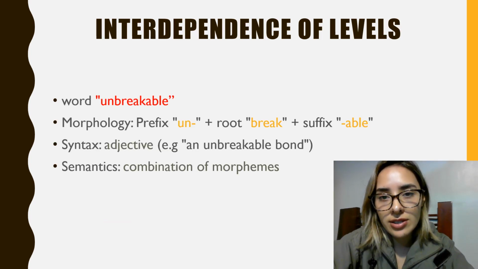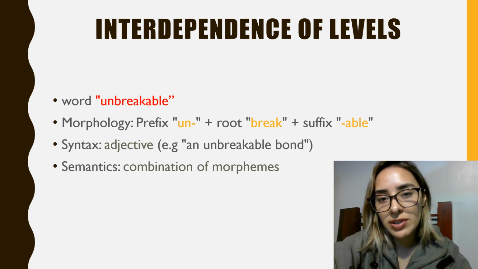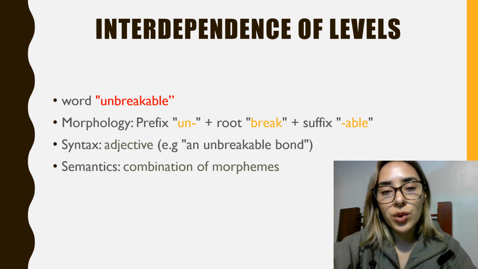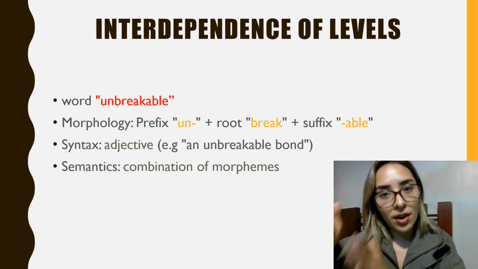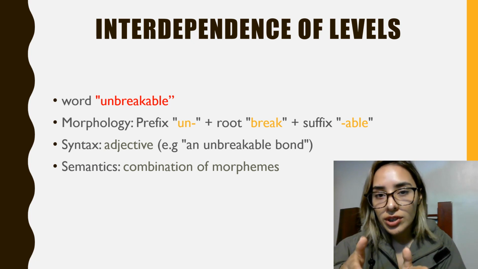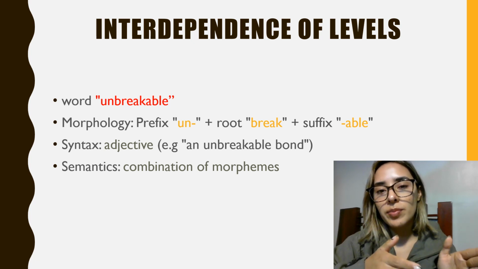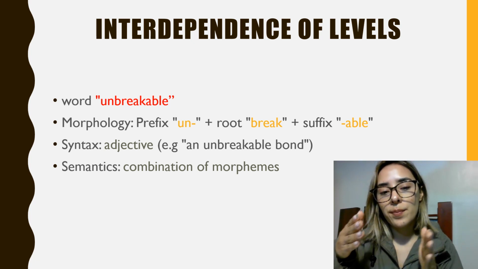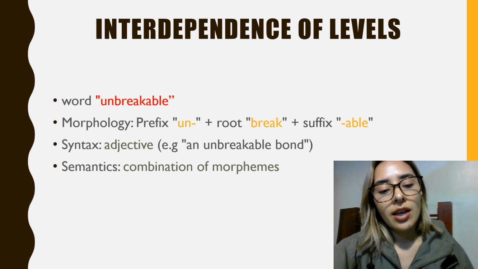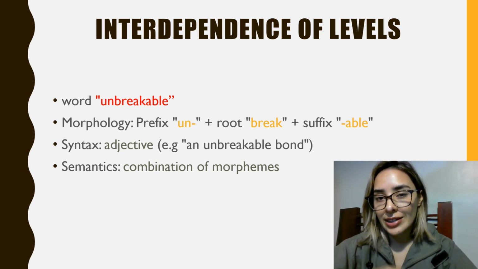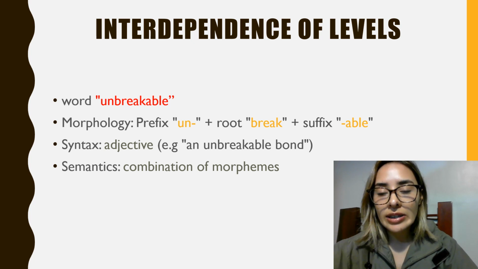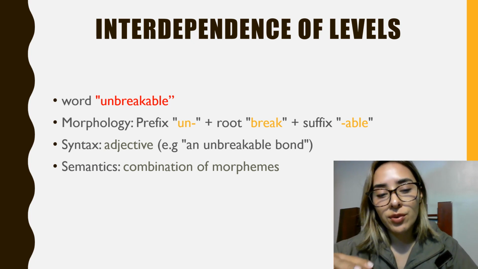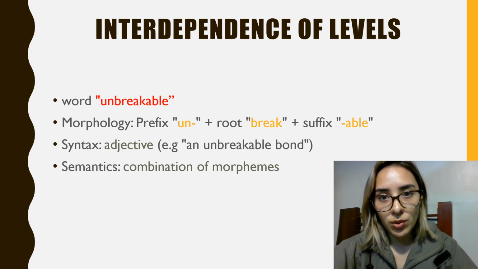In the interdependence of levels, I am going to talk about a specific example with the word unbreakable. The morphology of this word is: the prefix is un, the root is break, and the suffix is able. So then we have unbreakable. The syntax is that it functions as an adjective, for example, an unbreakable bond. And the semantics is that the meaning derives from the combination of morphemes, to not be able to be broken.